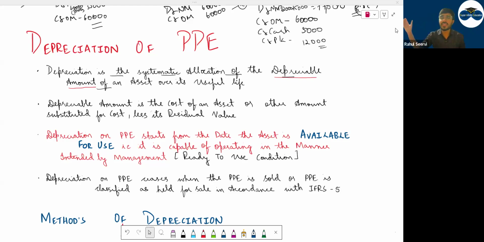You say that out of this 10,000 you have taken the benefit for the first year. Okay, this 2,000 is an expense for you. Next year also you are using, next year also. So it's a systematic allocation of depreciable amount. We'll be coming to what depreciable amount means.